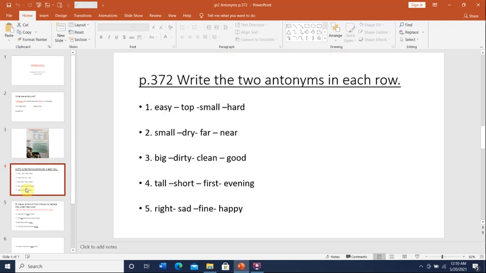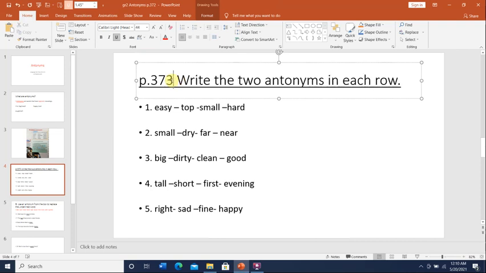Let's try to find the antonyms of the words. It says here on question A on page 373. This is 373, not 2. What does question A say? It says write the two antonyms in each row. Here it gave you 4 words. It wants you to write the two antonyms from the 4 words. So we are looking for a word and its opposite meaning. For example, number 1: easy, top, small, and hard.